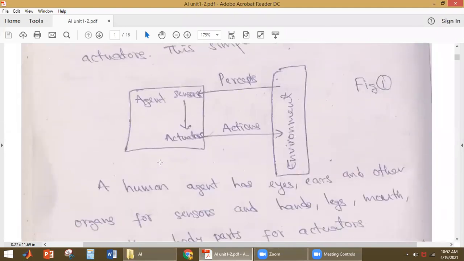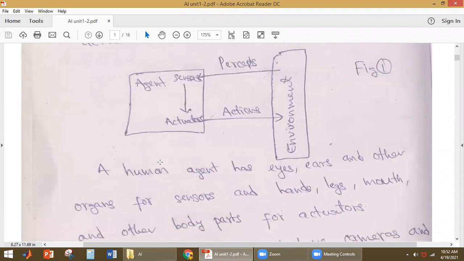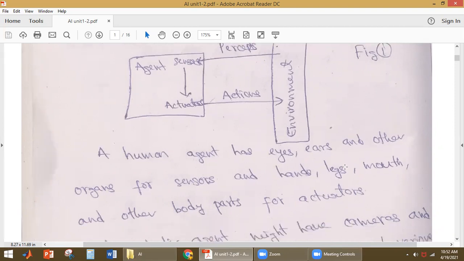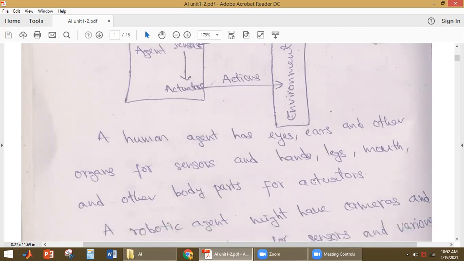Now, for example, we have different types of agents. The first one is the human agent. A human agent has eyes, ears, and other organs for sensors. We humans have eyes, ears, touch, skin, everything. These are the organs for the sensors, and we have hands, legs, mouth, and other body parts for actuators. So this is the example for a human agent. These are the sensors, whereas these are the actuators.